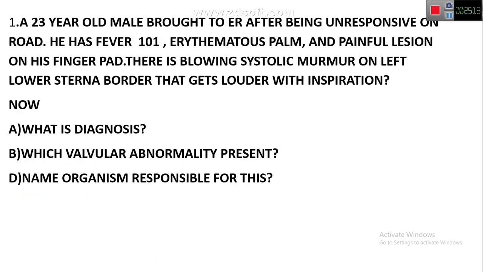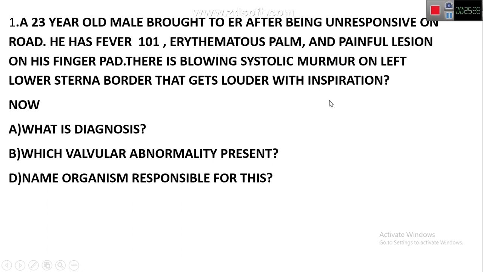There is a scenario: a 23-year-old male brought to the emergency, unresponsive on the road. He has fever of 101 degrees Fahrenheit, erythematous palms, and a painful lesion on his finger pad. There is a systolic murmur at the left lower sternal border that gets louder with inspiration. So it is very easy to say that it is infective endocarditis.